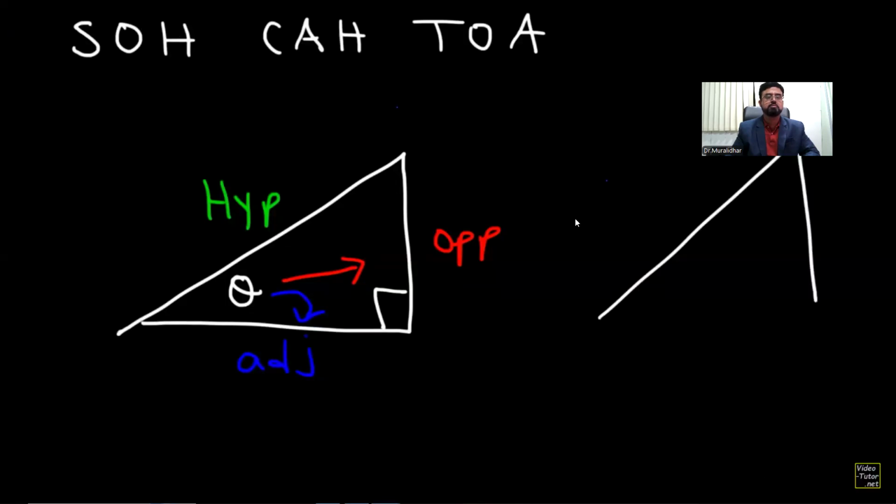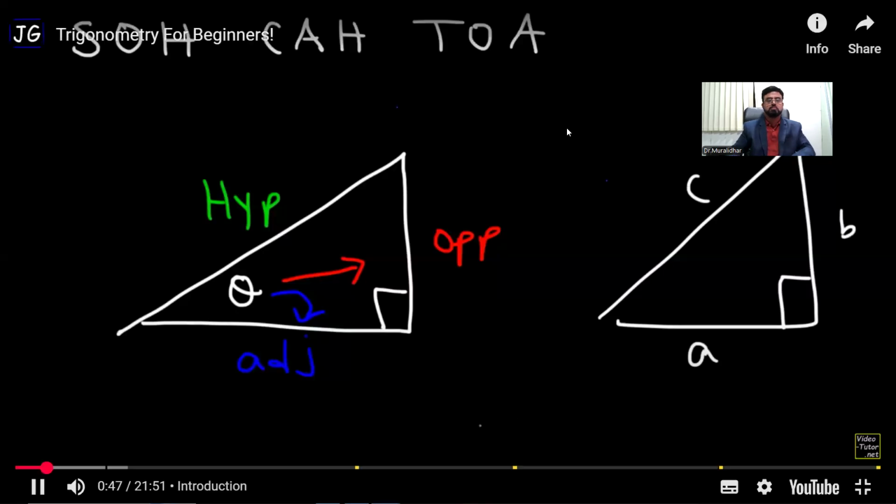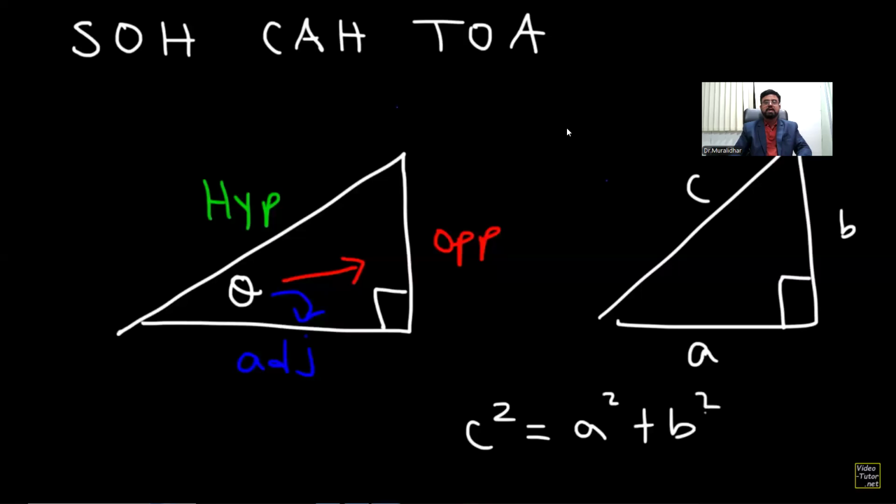Now, if you recall, this is A, B, and C. The Pythagorean theorem applies to right triangles. A squared plus B squared is equal to C squared. Pythagoras. But we're not going to focus on that too much, just be familiar with that equation.